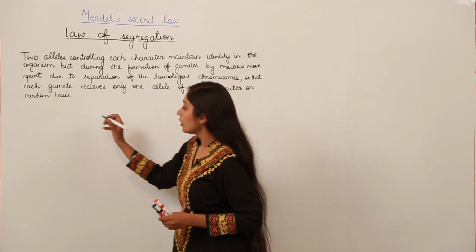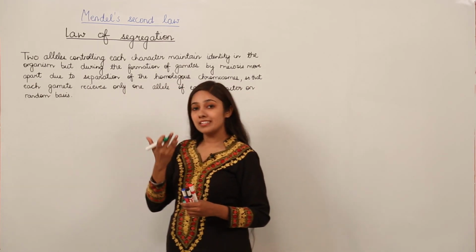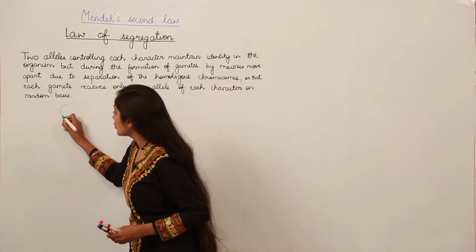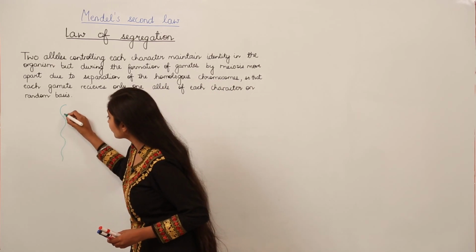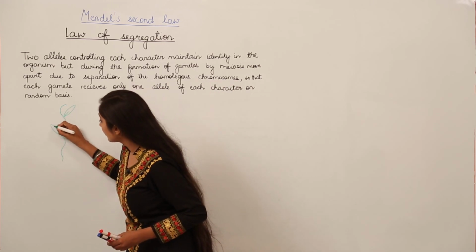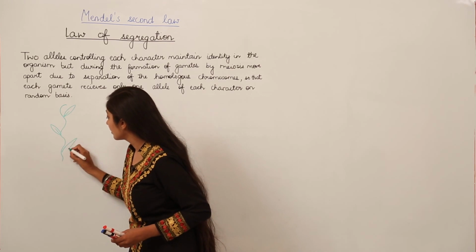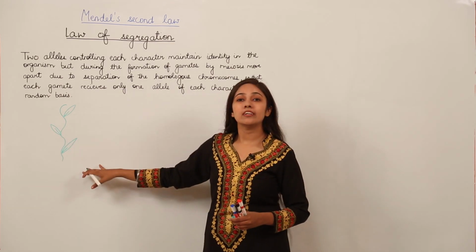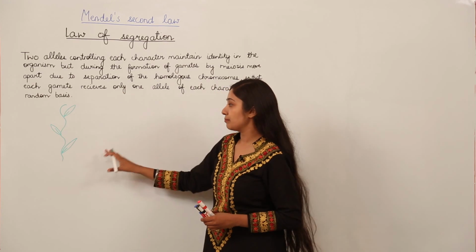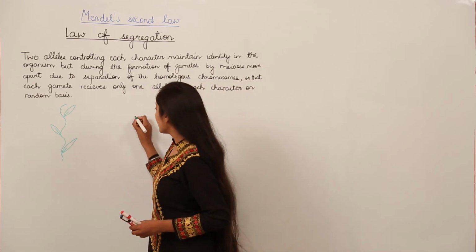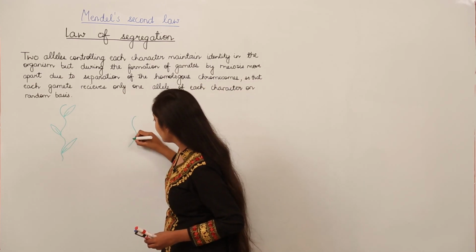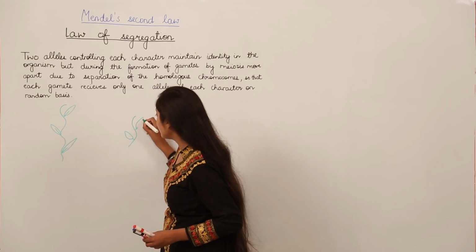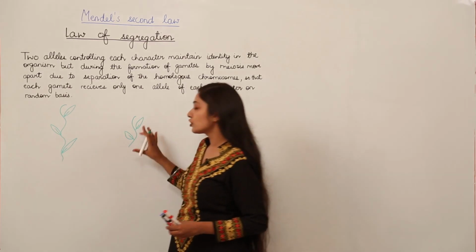As you all know, Mendel took pure breeding varieties. So he took a true breeding, or pure breeding, tall pea plant and a dwarf pea plant. Dwarf means a plant with short height.